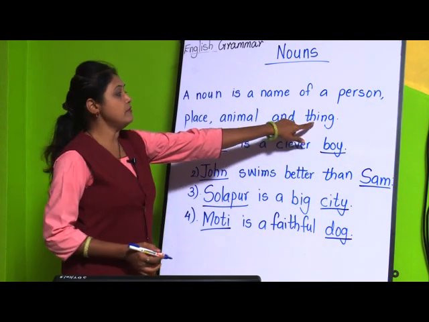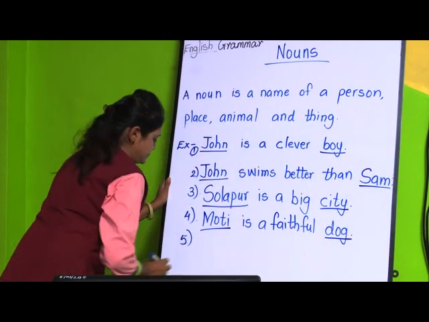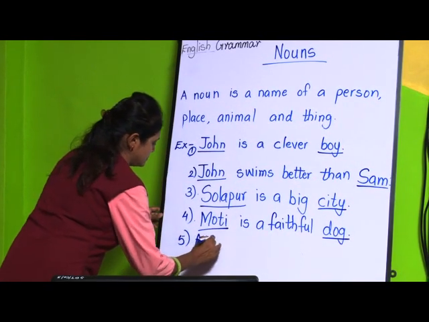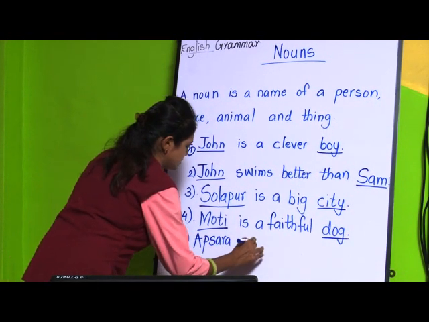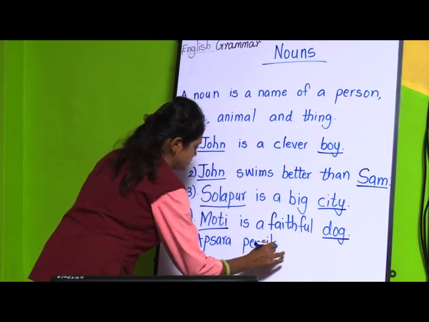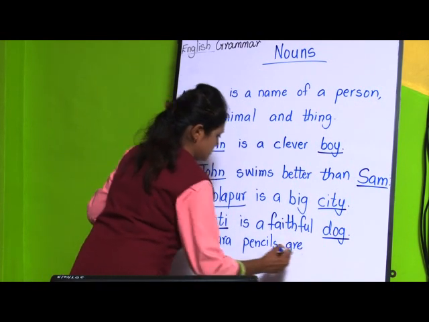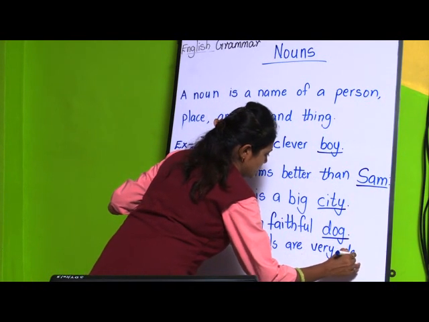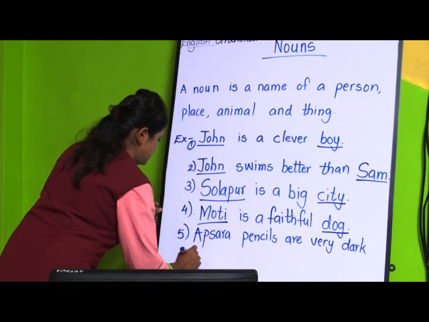Okay. Then we will talk about thing. Fifth one, Apsara pencils are very dark in writing.